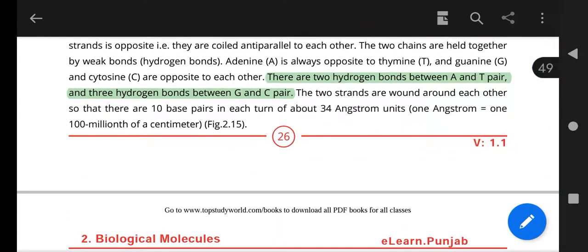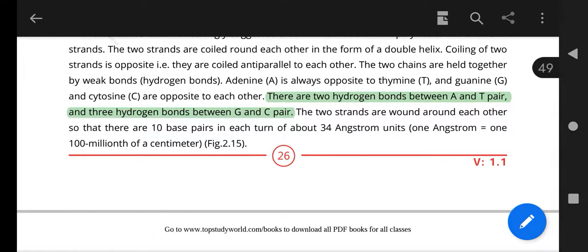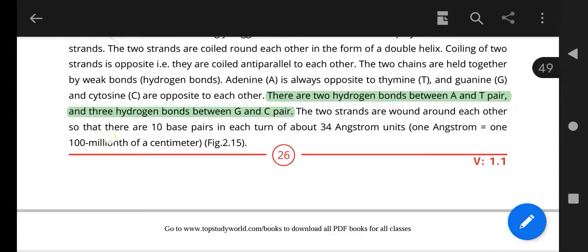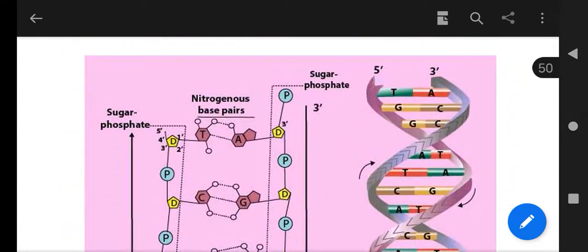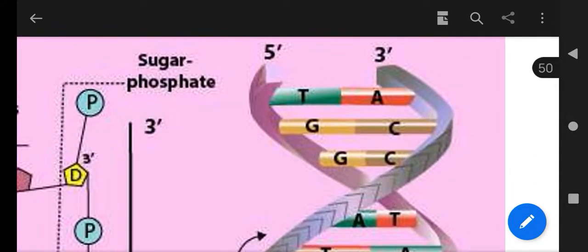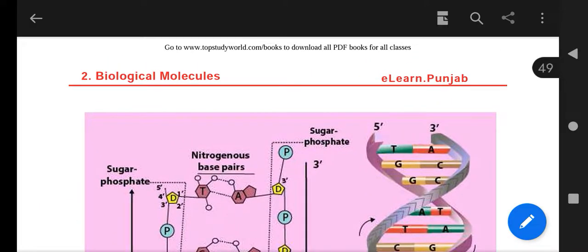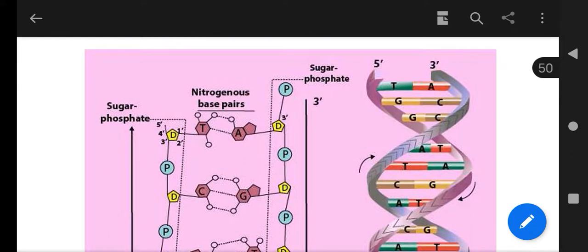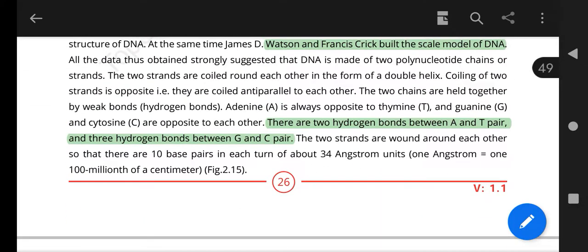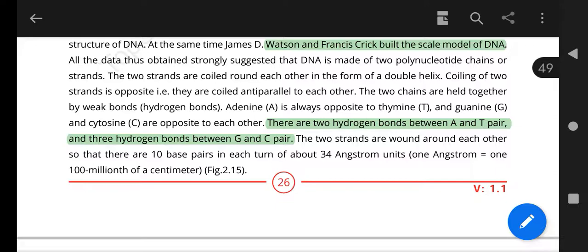So this is mostly asked in papers, and 2 strands are wound around each other so that there are 10 base pairs in each round. You can see the diagram here. Here just 3 are represented. Actually, there are 10 base pairs present in one turn of about 34 angstrom.